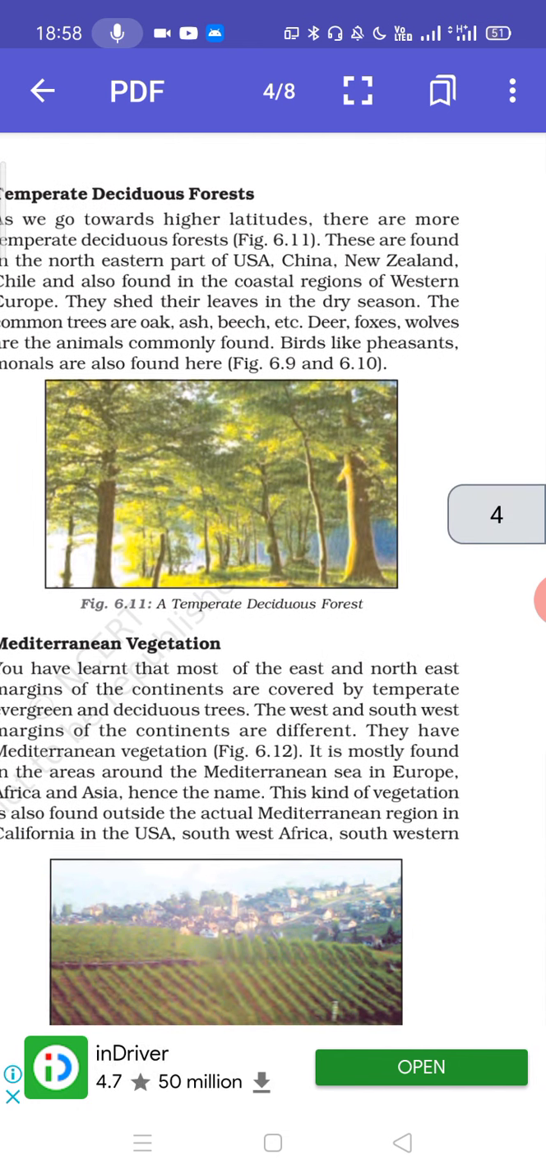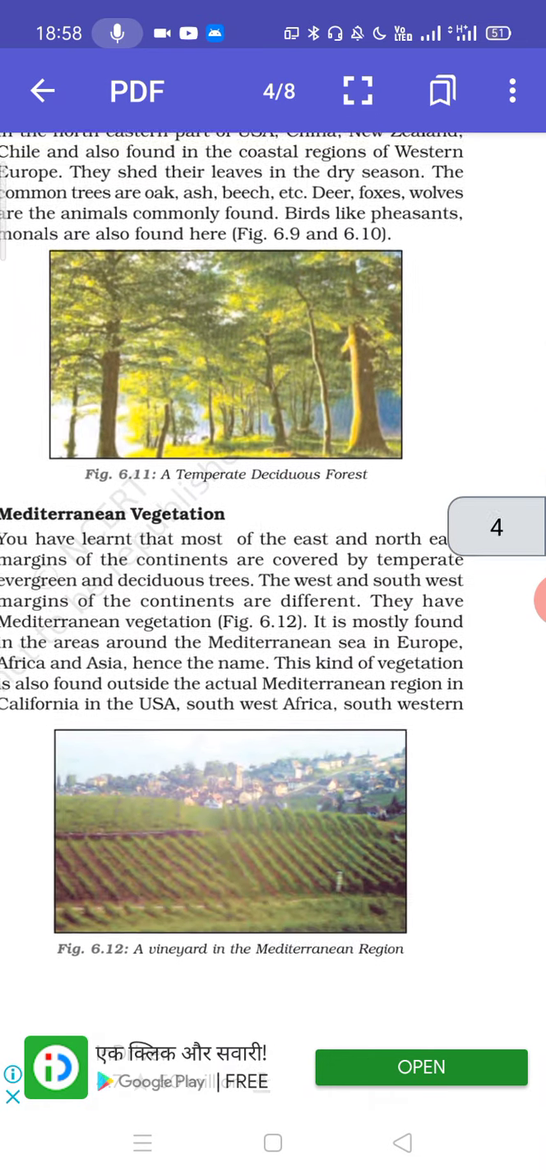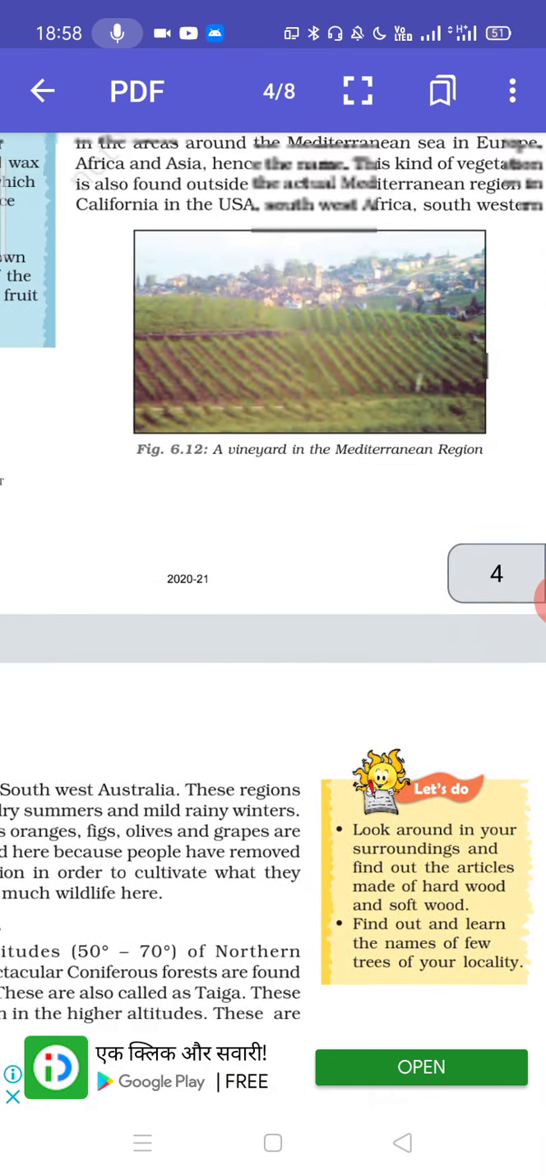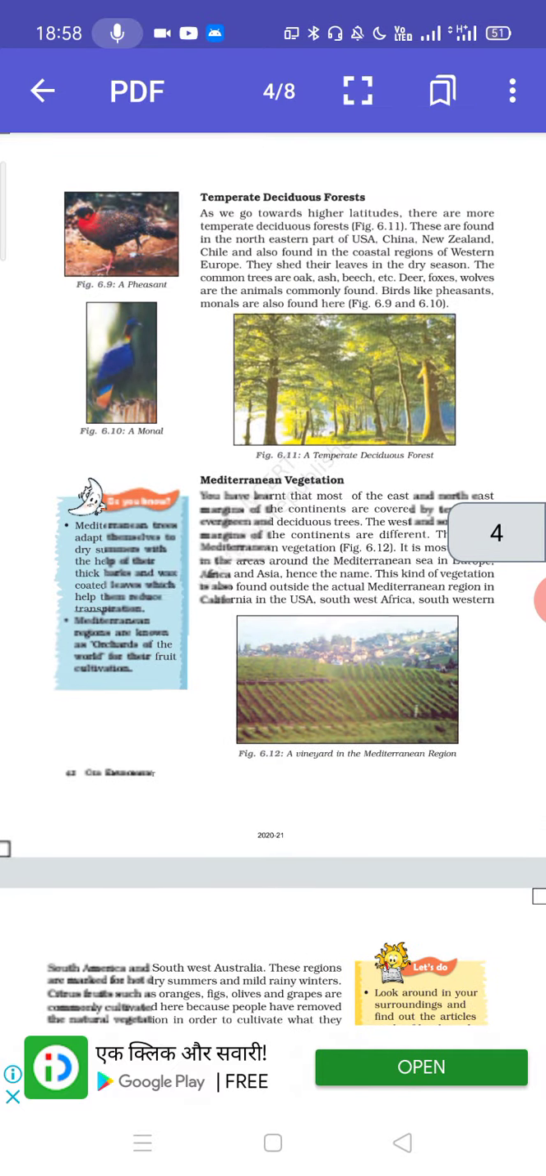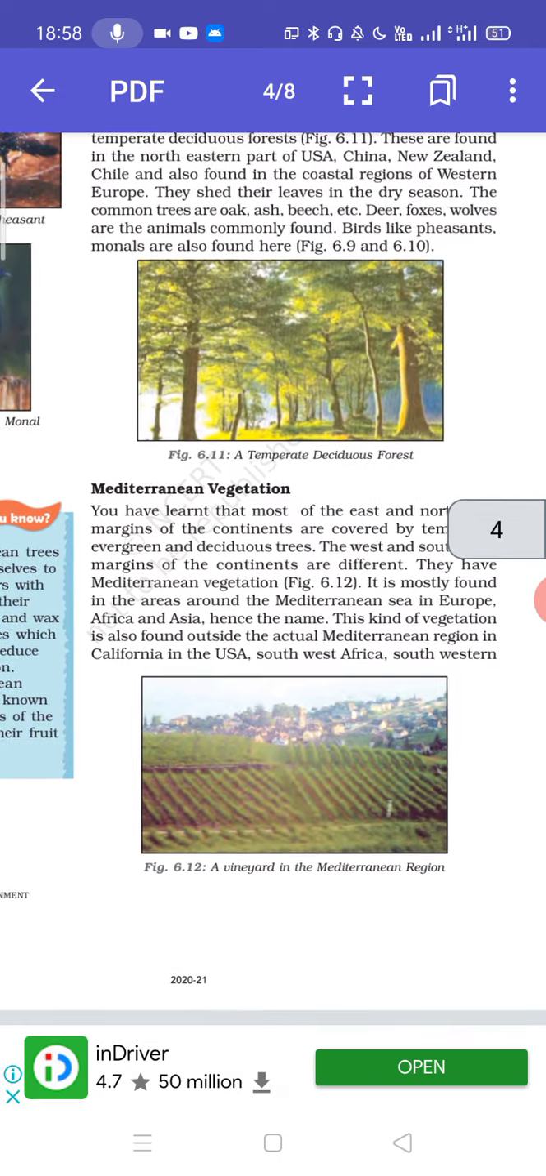Figures 6.9 and 6.10. So you can see these figures and you will come to know which type of birds and pigeons can be found here.